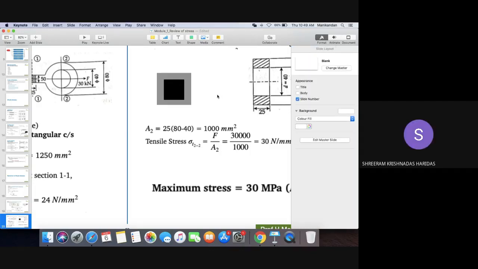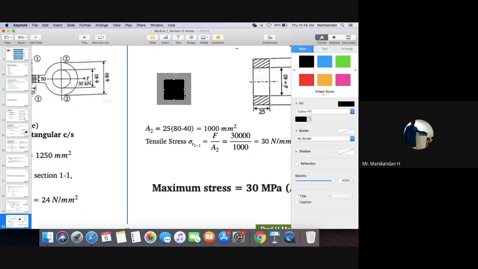Like this. And if you cut the cross section, you'll get the same diagram, which is on the right side. It will give the same diagram only if the thickness actually has a square cross section.